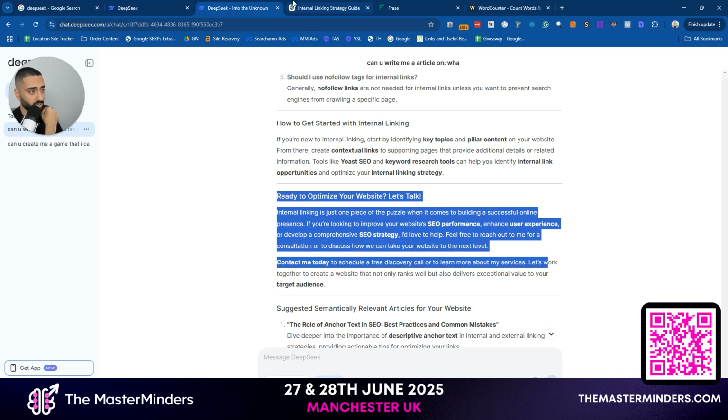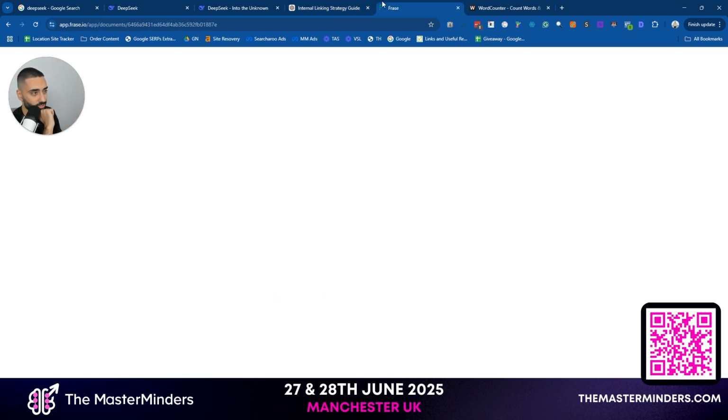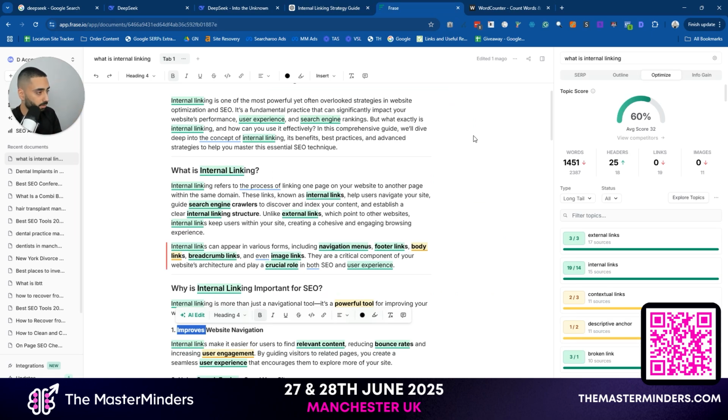To contact me today. If you're ready to enhance your internal linking strategy but need expert guidance, get in touch. I suppose it's not too bad. I just would have liked this ending subheading to not be a conclusion. It just seems very lazy. I don't necessarily do it even when I'm uploading articles to places like Casual Dash and stuff. But not the end of the world.